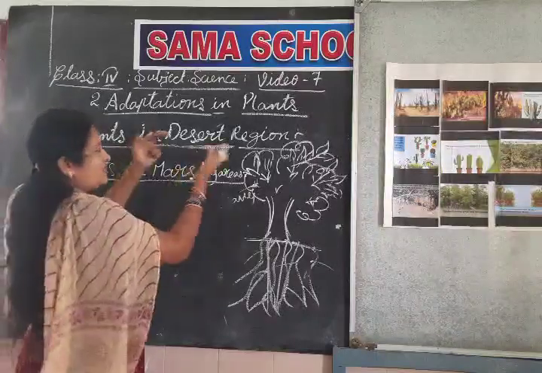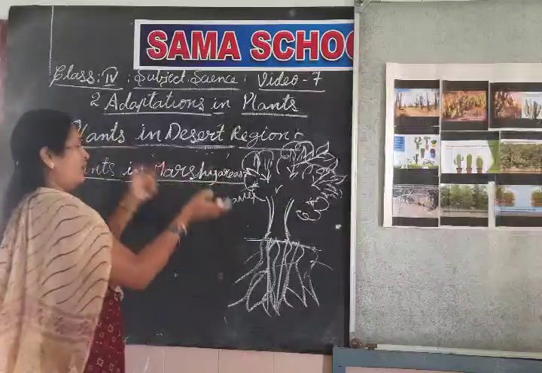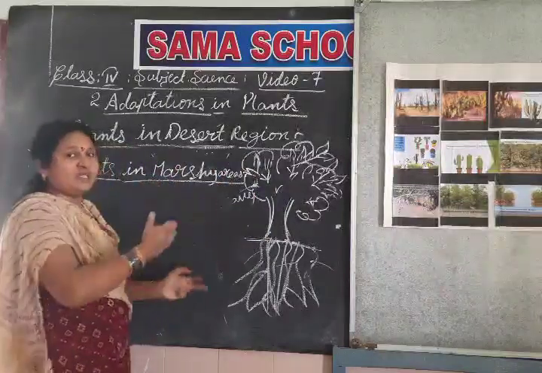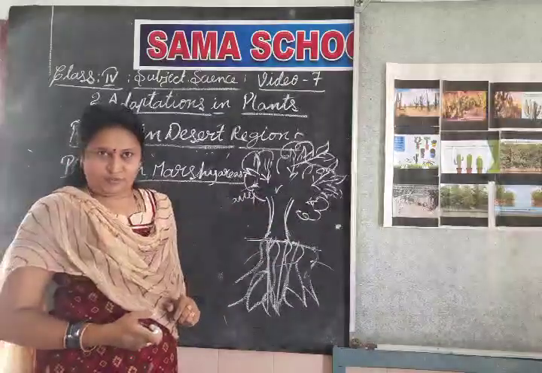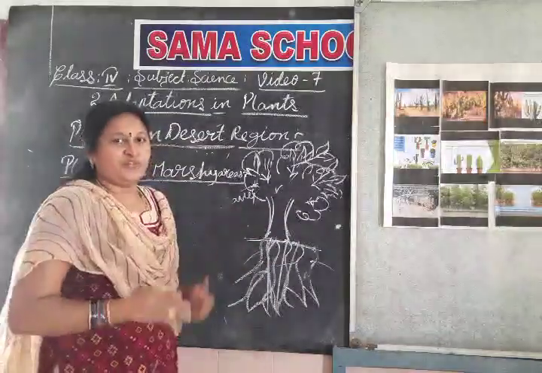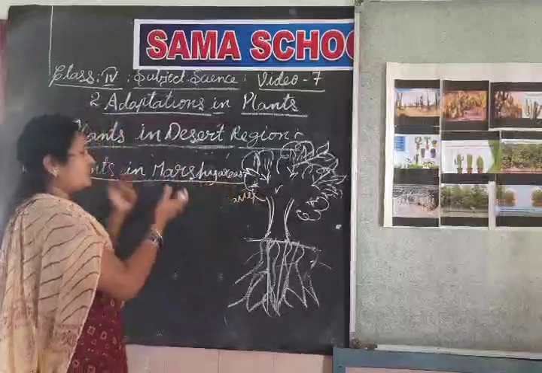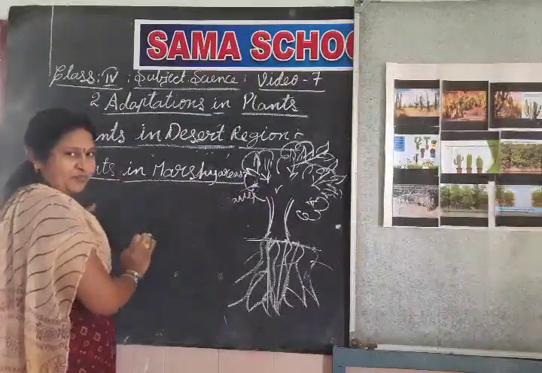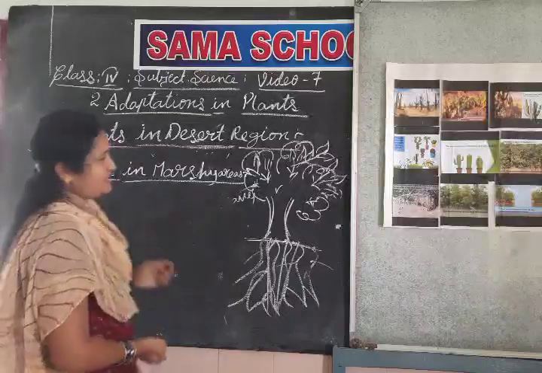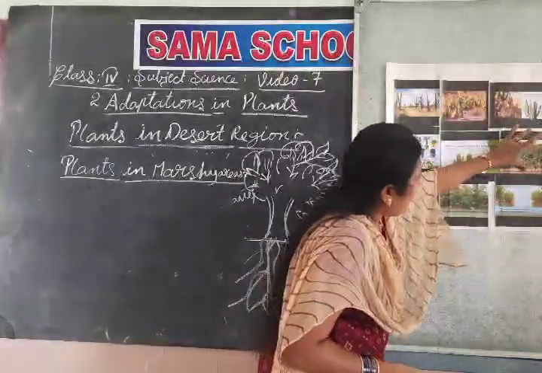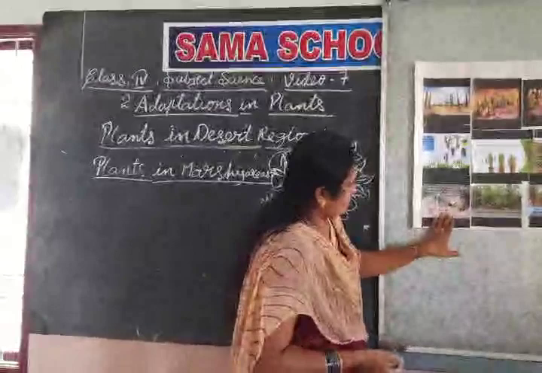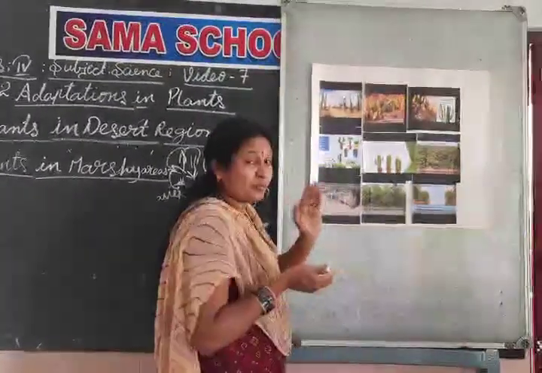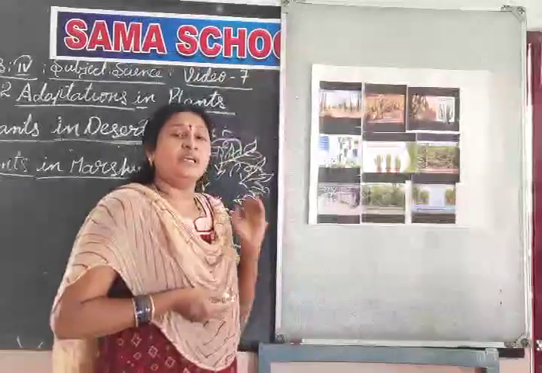Okay, children, just as the desert plants have separate features, these marshy plants also have some special features. What are the special features which support these plants to grow in these areas? We will discuss. Okay? Now, see, these are the marshy areas. See how watery they are, and nearby the water.